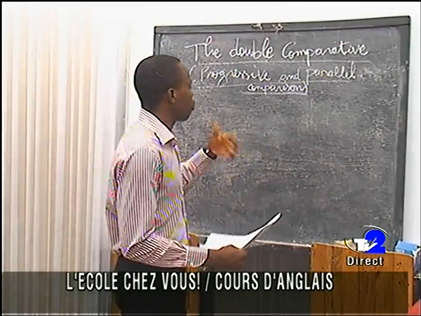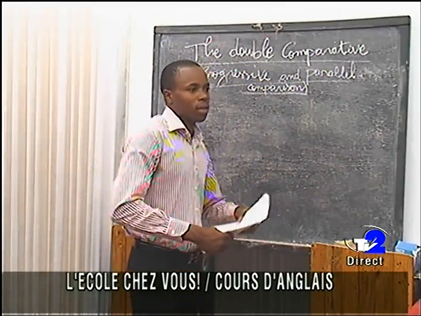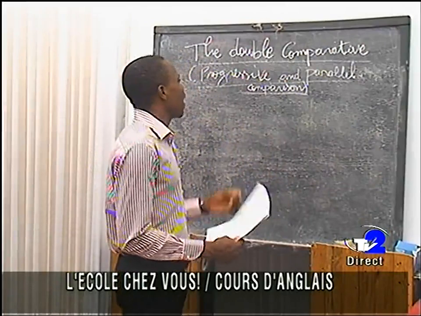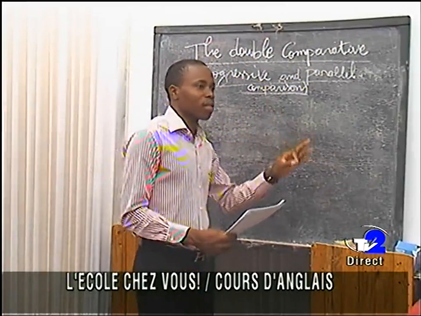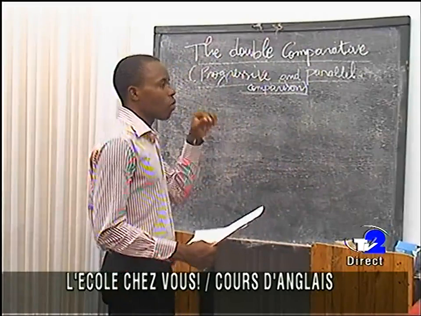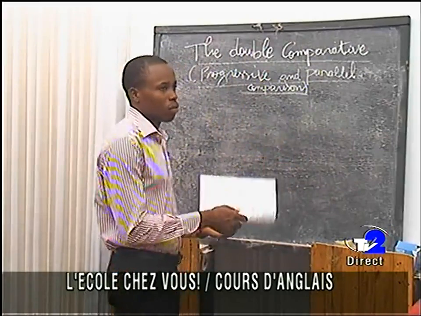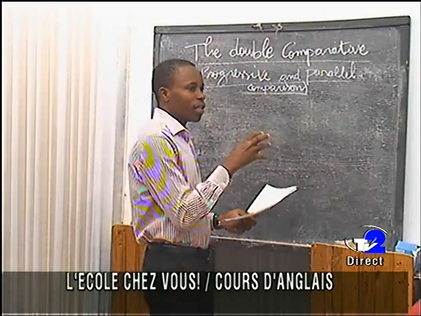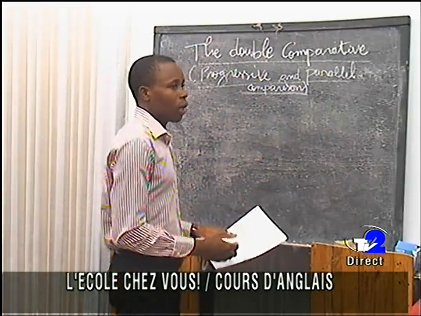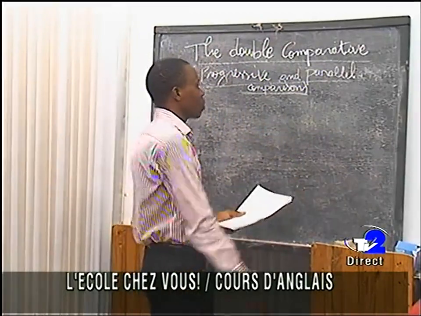In the lecture of last time, I told you that you have to bear a certain number of things in mind to better venture in this field of comparison.